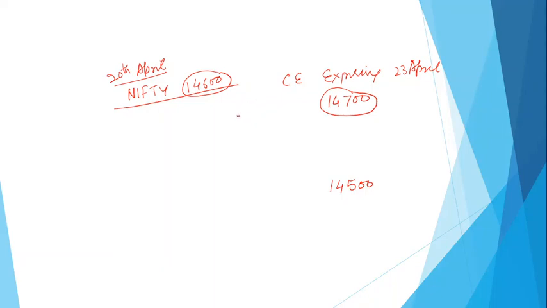And therefore, the payoff for this call option is zero, and this is an out of the money call option. You will not be exercising it, because the Nifty is available at 14,600, but you have purchased the right to buy Nifty at 14,700.